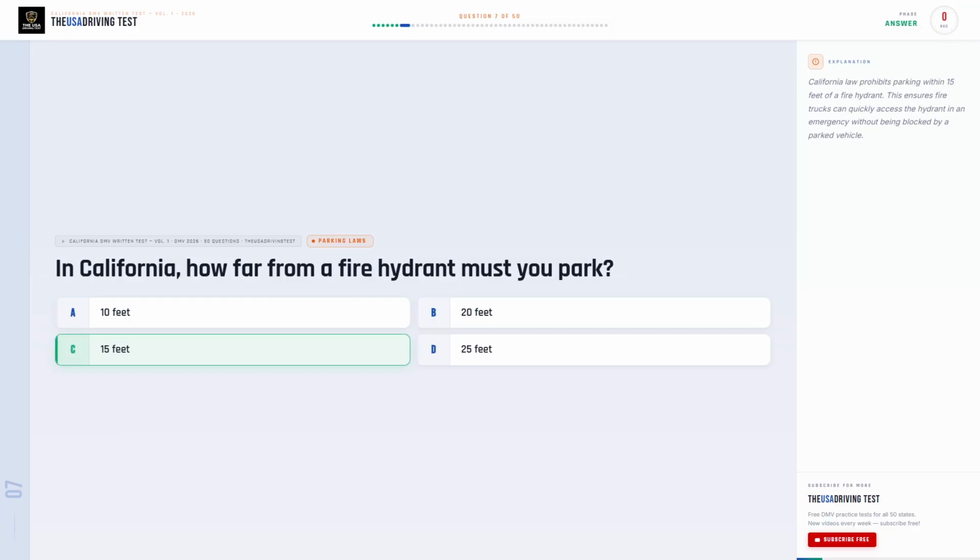The correct answer is C, 15 feet. California law prohibits parking within 15 feet of a fire hydrant. This ensures fire trucks can quickly access the hydrant in an emergency without being blocked by a parked vehicle.